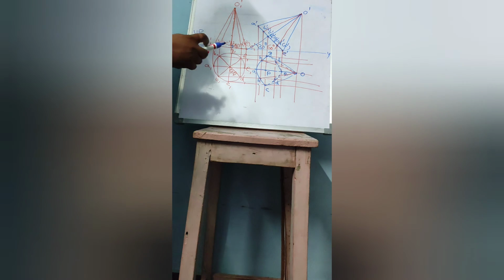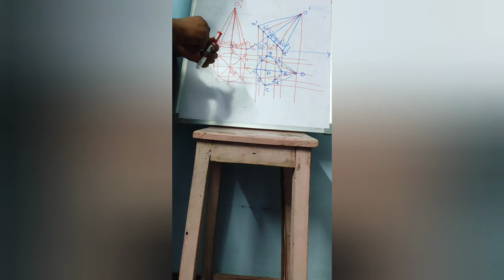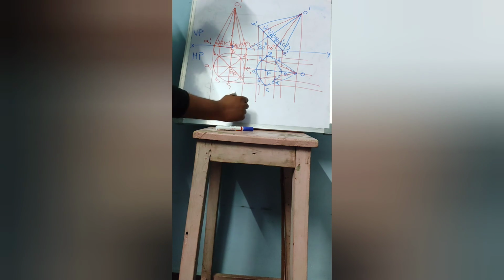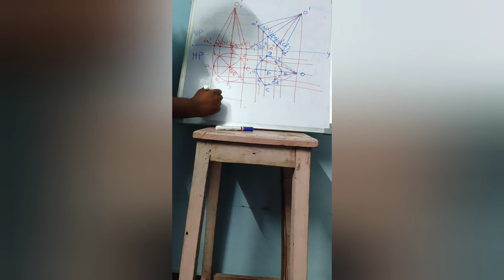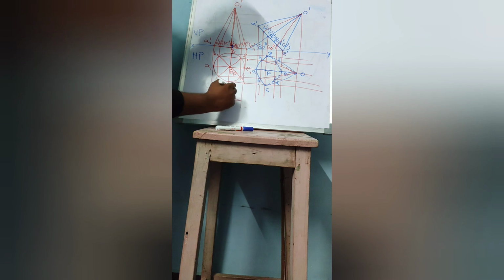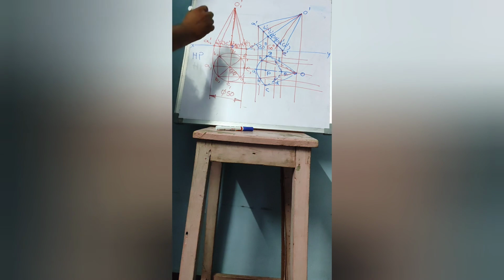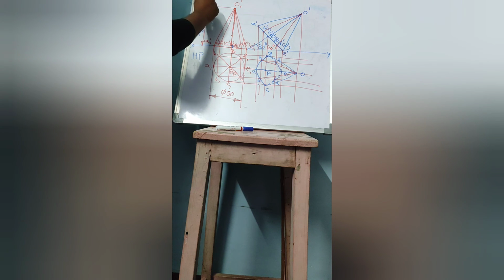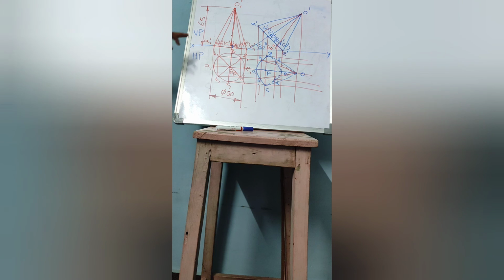Now at last, what you have to do is you should not forget to give the dimensioning. Base diameter is 50 mm and axis height is also given as 65 mm. This is the way to draw whenever the axis is inclined to one plane and parallel to the other plane.